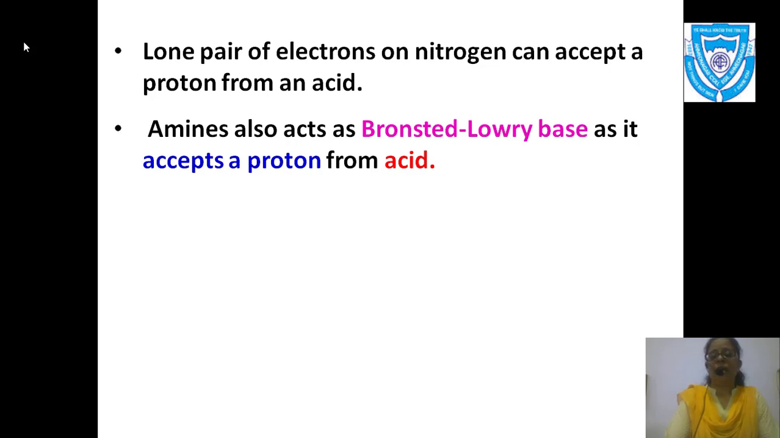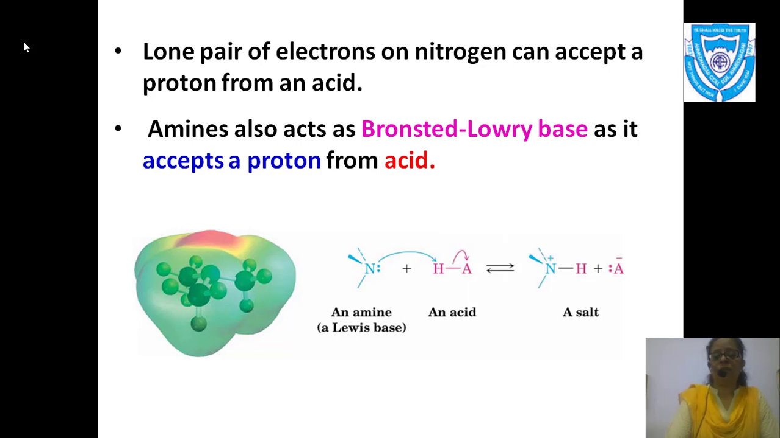Now, see the reaction which I have given. I have given you the structure of an amine. Now, you can say either a lone pair, if it is donated to H plus, I call it a Lewis base, and if the amine is accepting a proton from an acid, I call it a Lowry-Bronsted base. Okay.